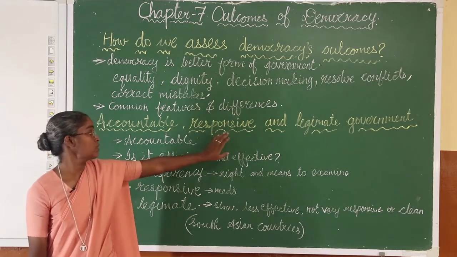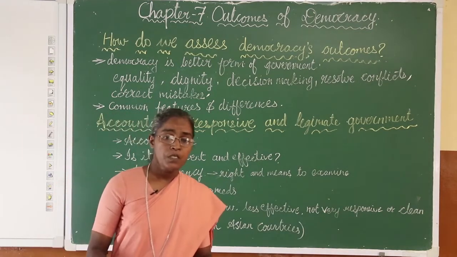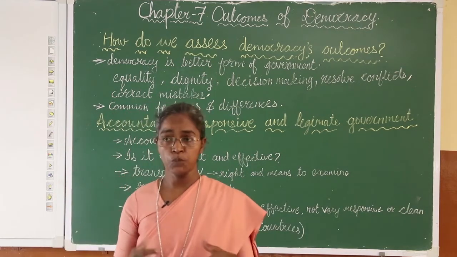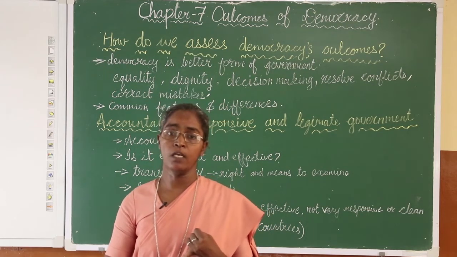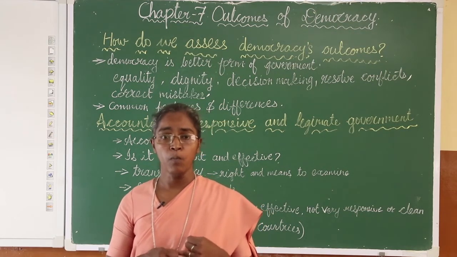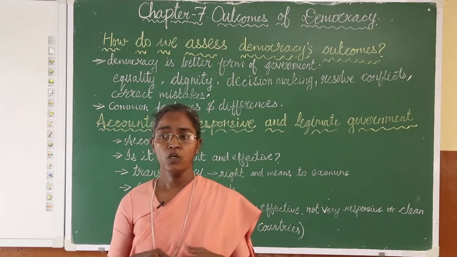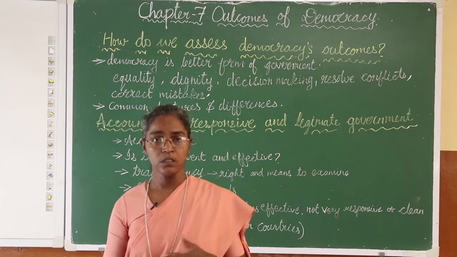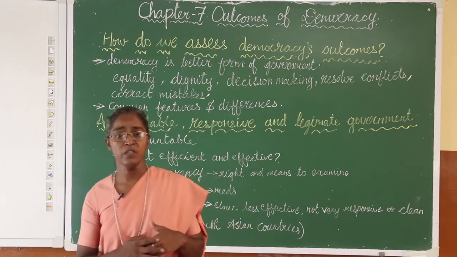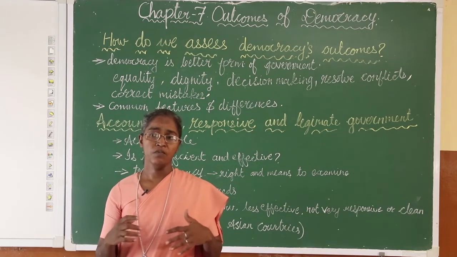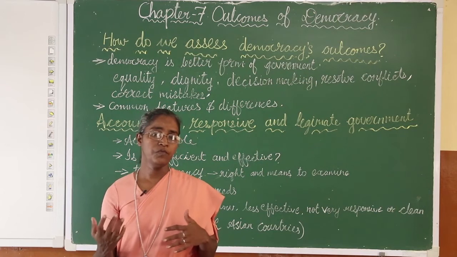Next one is, we told about responsive. Now, when we speak about democracy, we expect from democracies that they have free and fair elections and also public debate on major policies that they make, and also we expect the citizens' right to information. These are all things we expect from a democracy. Now, when we expect these from a democracy, what do we find out?